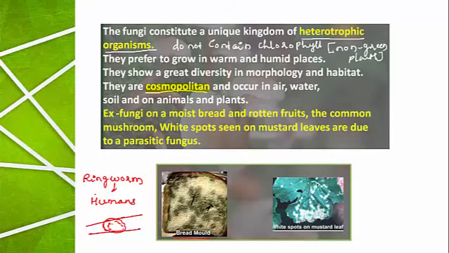On the leaf of the mustard plant, the white patches you can see. These white patches are the areas of infection, again due to the infection caused by fungi. When the fruits start rotting, the mushroom, very common name is mushroom but biologically called Agaricus, it also belongs to the group of fungi.